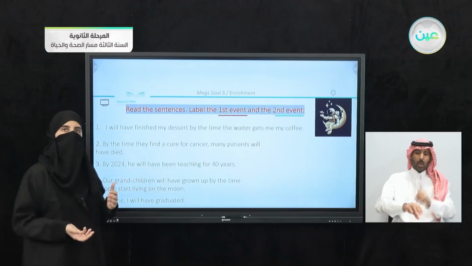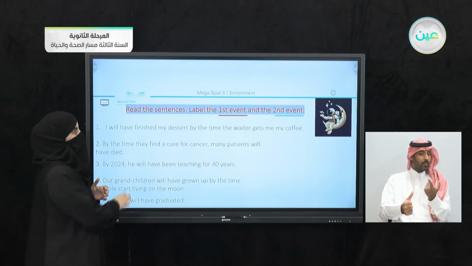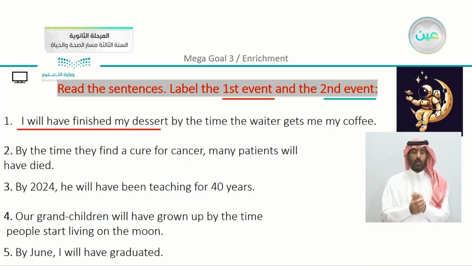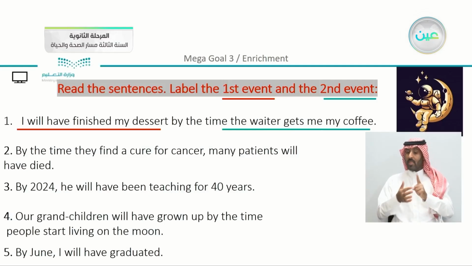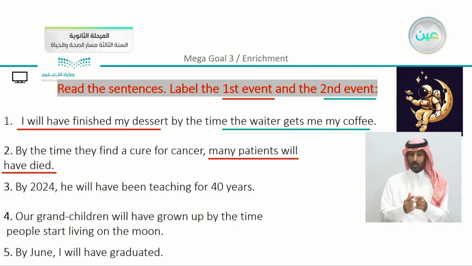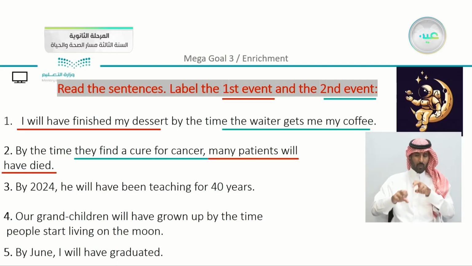So what happened first? Now the first and the second event actually are going to be: we have here the first, I will have finished my dessert, and the second, the waiter gets me my coffee. By the time, this time you can see that it came at the beginning of the sentence. So here we can say that we have here many patients will have died, and the second event, they will find a cure for cancer.